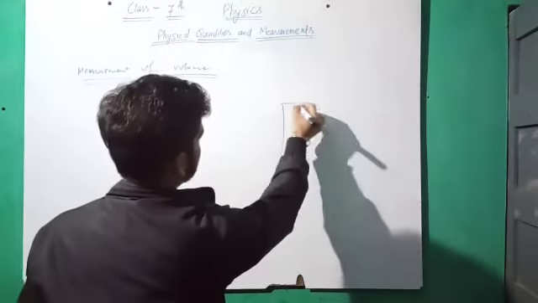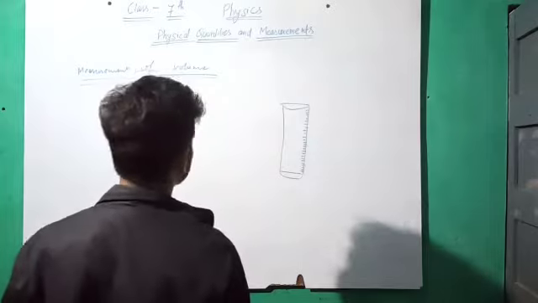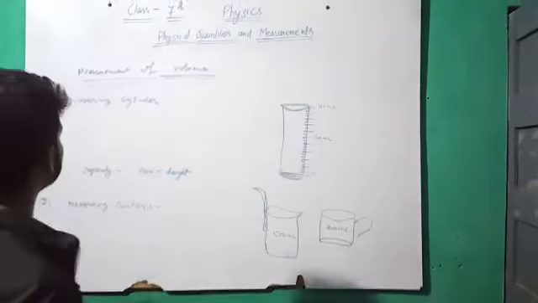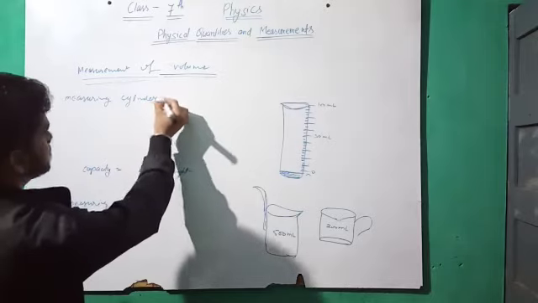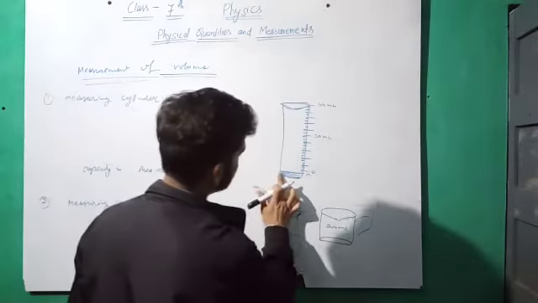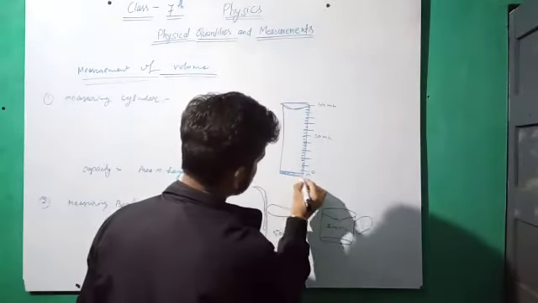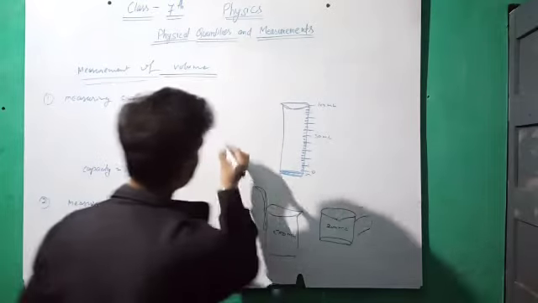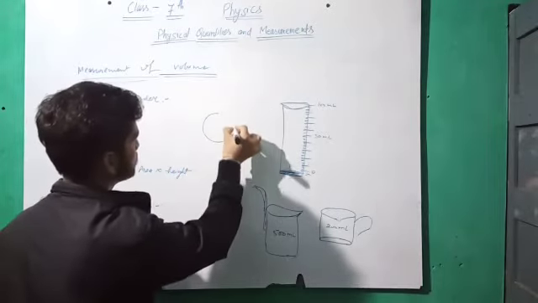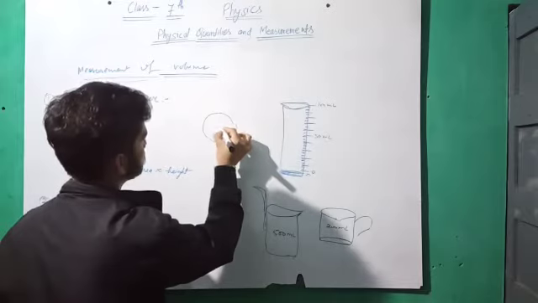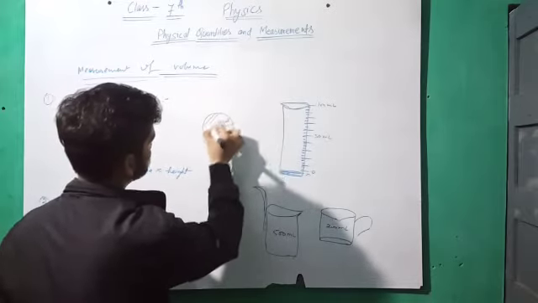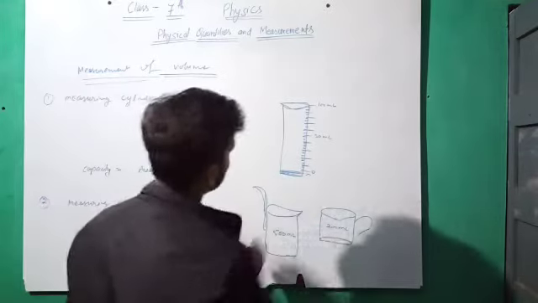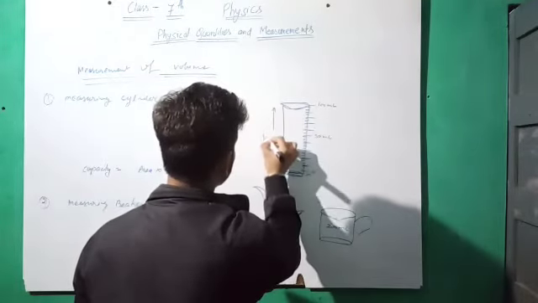This is a measuring cylinder. A measuring cylinder is generally defined as a cylinder with an area of cross section. The bottom of a measuring cylinder is always circular. So the area of cross section of this part is 10 centimeter square, and the height is also 10 centimeter.